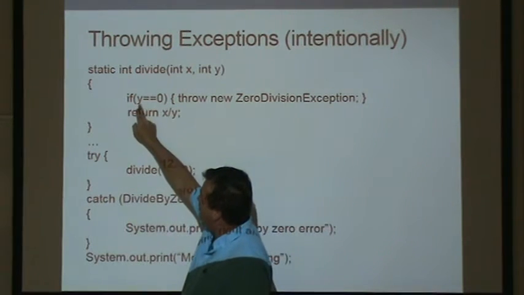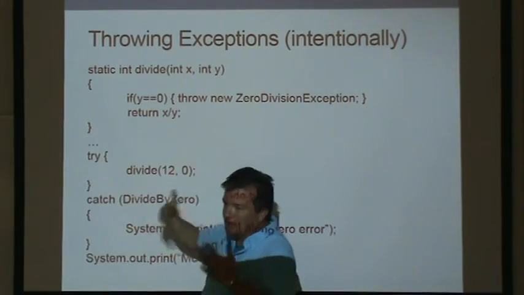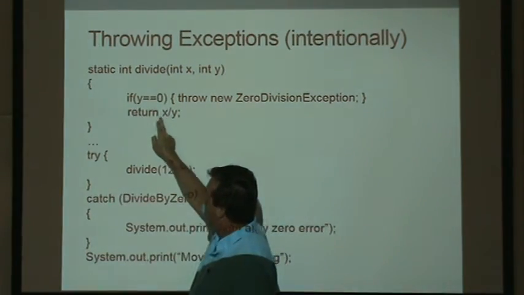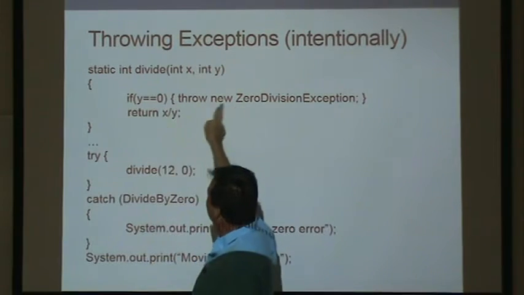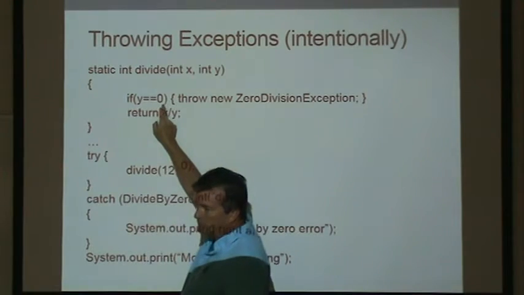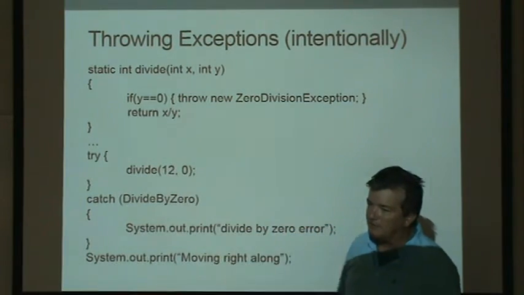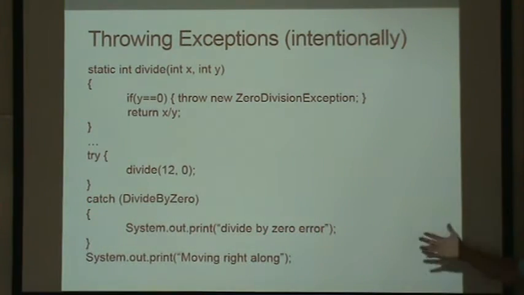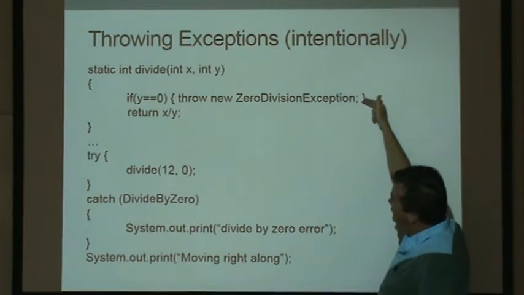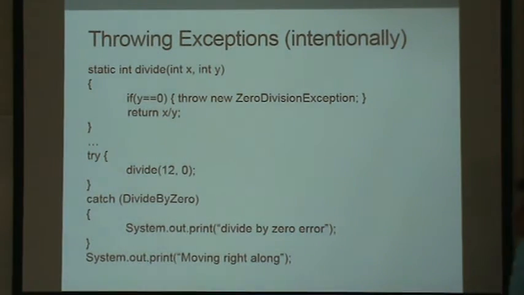So instead of us implicitly running this line, divide x by y, and all of a sudden hit a problem, what we're going to actually do is say if y is 0, which means it would have caused a divide by 0 error, we'll create a divide by 0 object and then just throw it at the stack. So it'll be as if a divide by 0 happened here. So this is where we're kind of doing it intentionally.